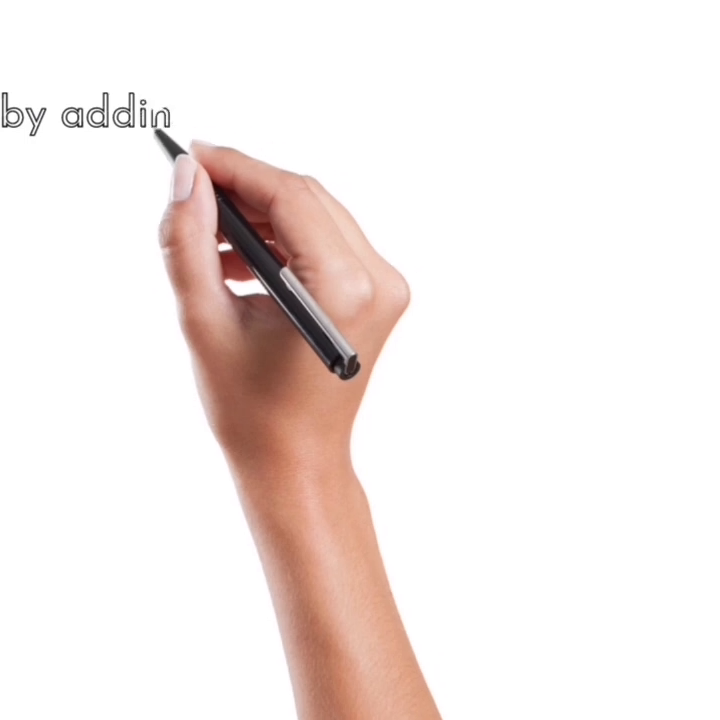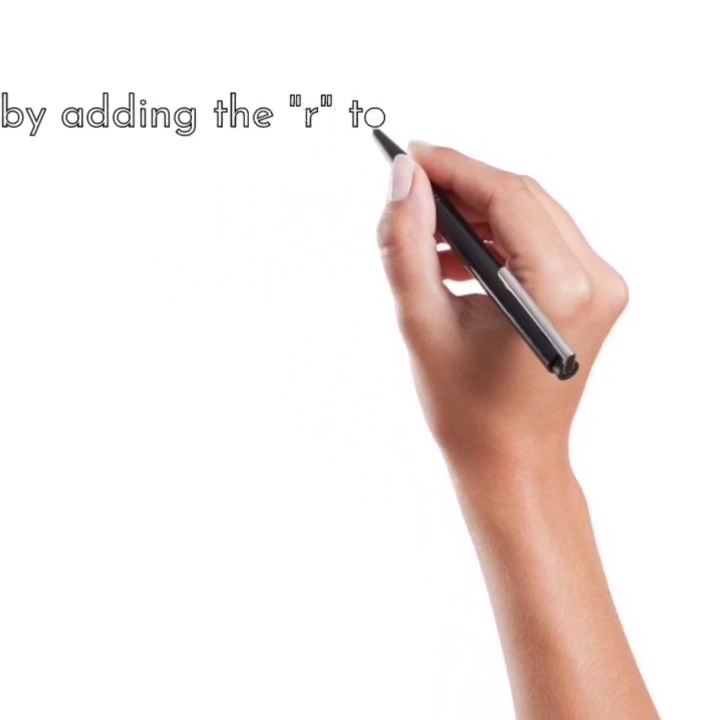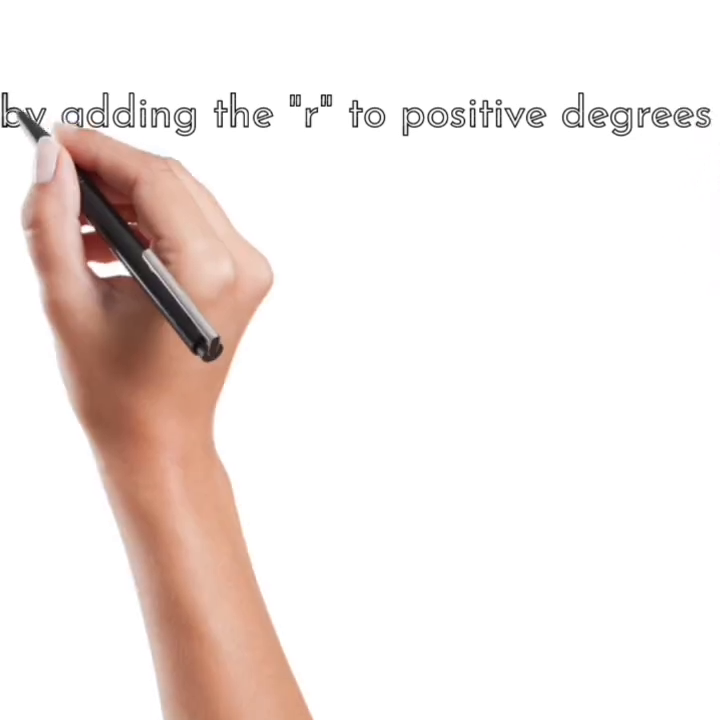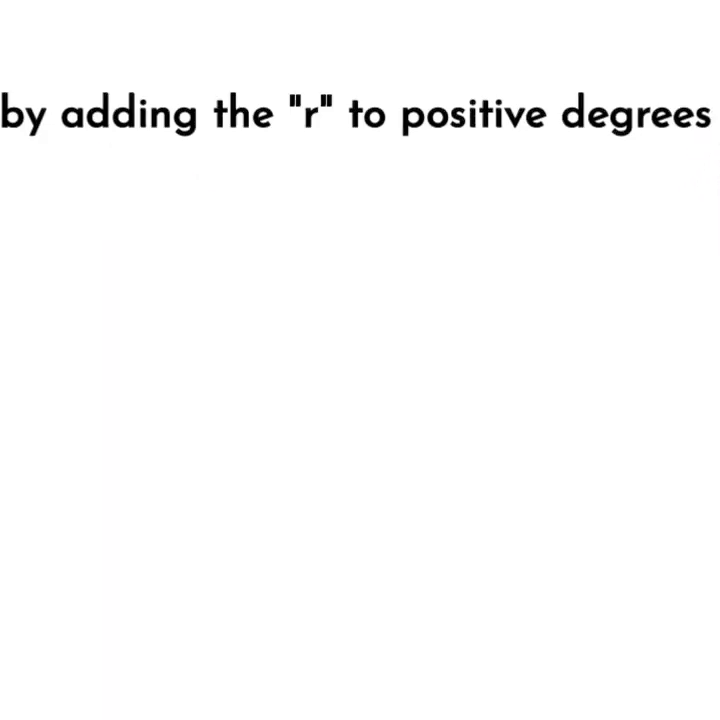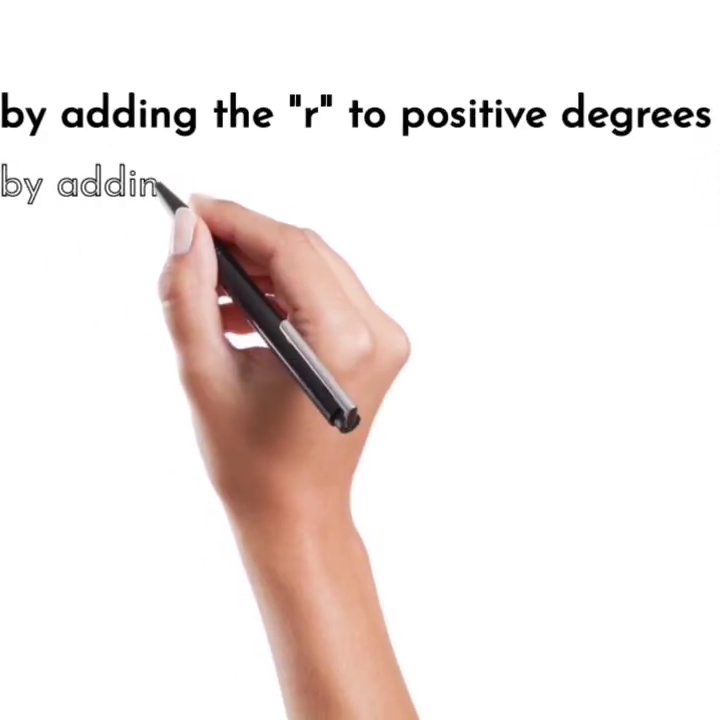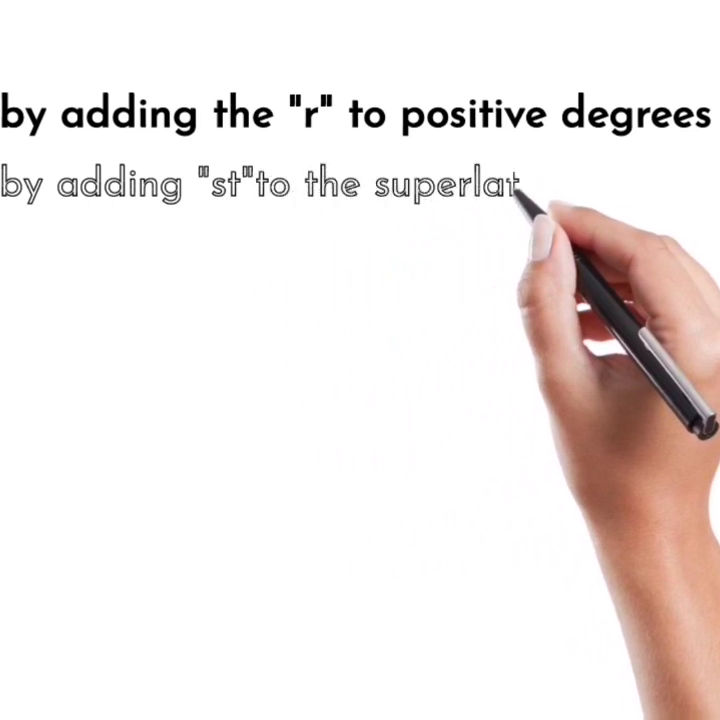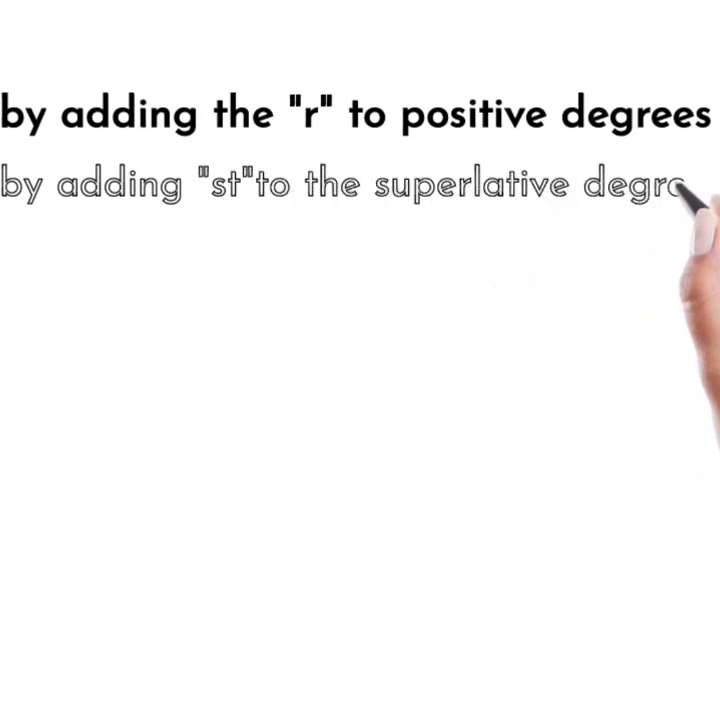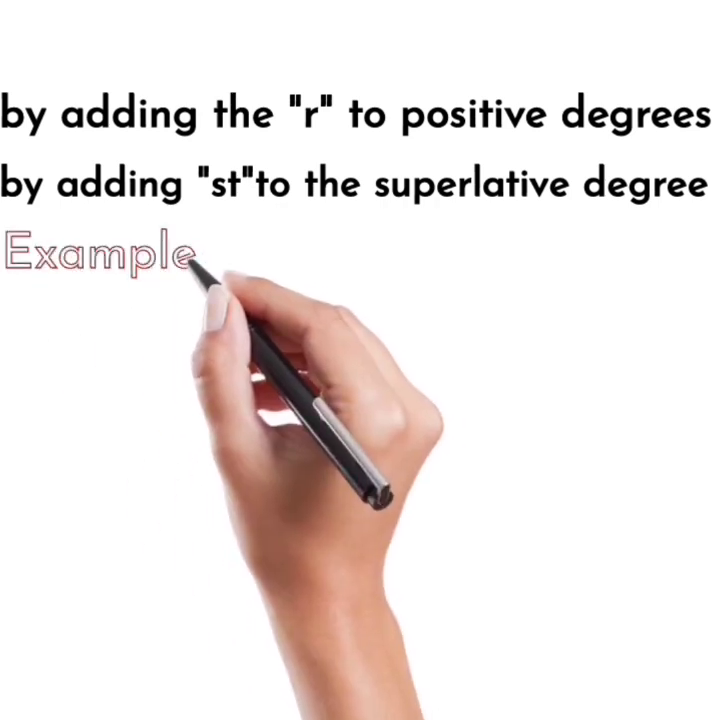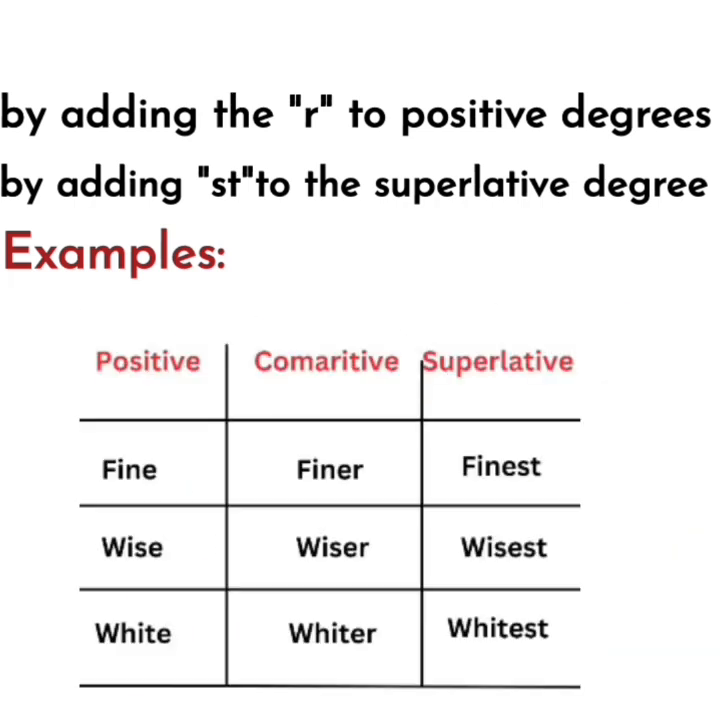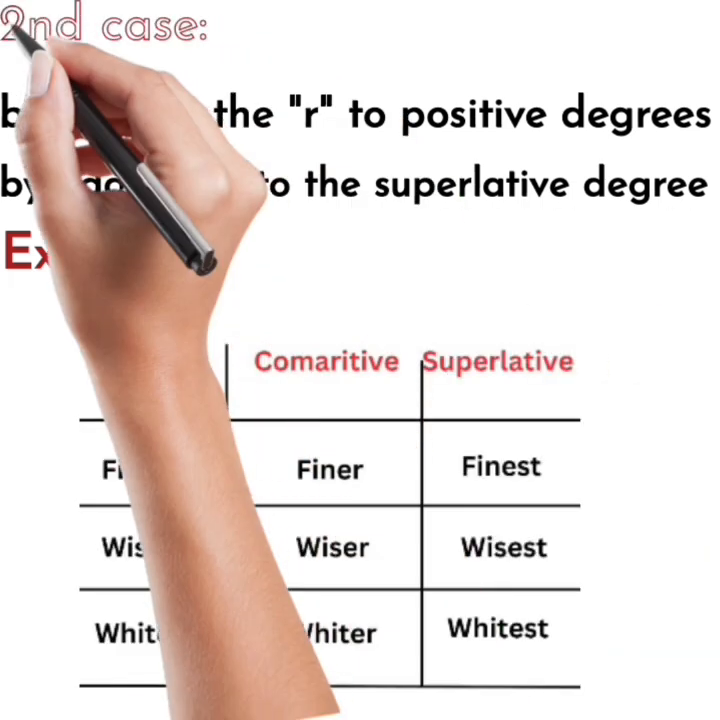And in this slide, we are going to talk about the second case of the changes of degree: by adding r to the positive degree to make the comparative degree, and by adding st to make the superlative degree. Fine, this is our positive degree. If we add the letter r to make the comparative, it will be finer. If we add the letters st to our positive degree, it will be the superlative, finest. Wise, wiser, wisest, and so on.